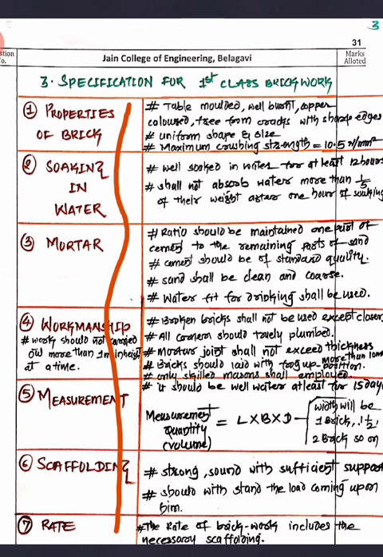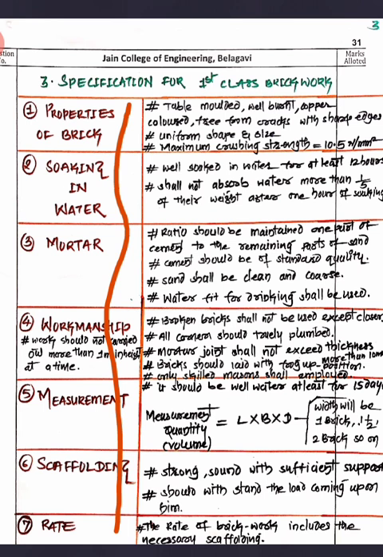Then go on stacking the bricks in the required formation, either an English bond or a Flemish bond, and you should have the proper joints there. Joints should be staggered; there should not be continuation of joints. Then measurement should be in terms of length, width and depth. You should use scaffolding whenever the height goes beyond 1 meter, and you should consider the rate.